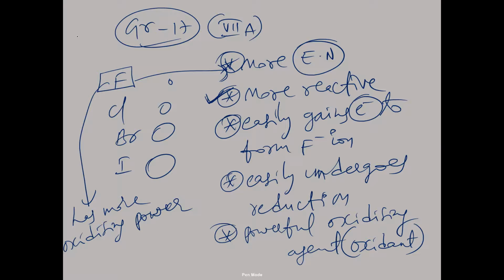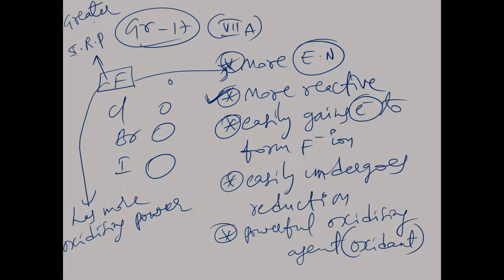We have SOP and SRP. I told you, SOP means standard oxidation potential, and SRP means standard reduction potential. Whichever undergoes reduction easily will have a greater SRP value. Fluorine is a non-metal and easily undergoes reduction, so it has a greater SRP value.